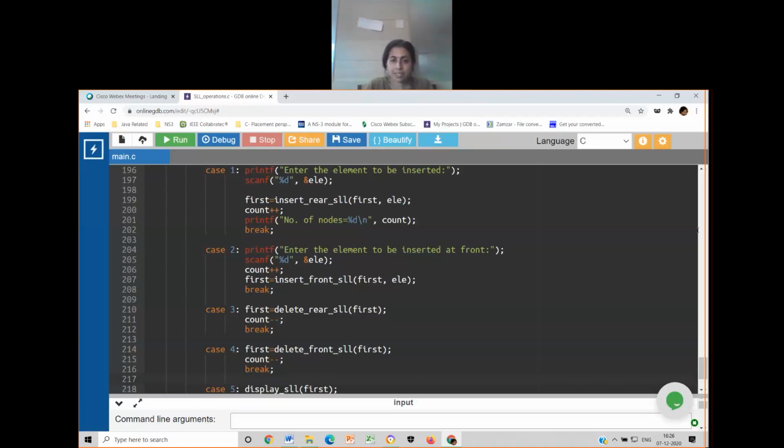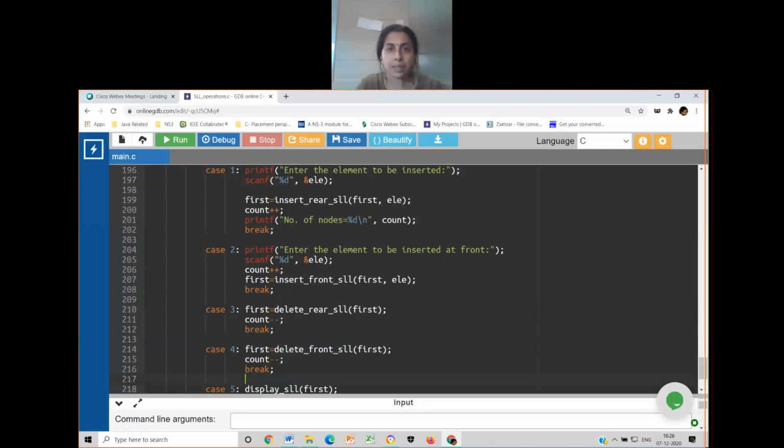So 5, 10 if they are the elements. 15 comes, then 5, 10, 15 has to be the elements. If 12 comes, 5, 10, 12, 15. So during the insertion time, you have to bother about the location of that element where it has to be inserted. Okay, I'll give you a hint for this.